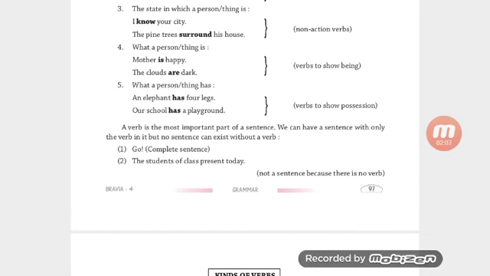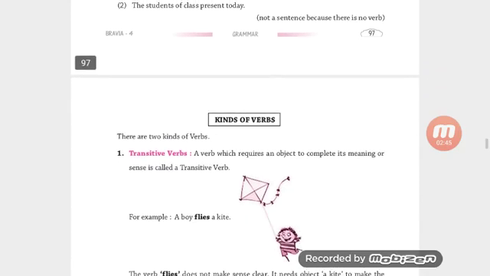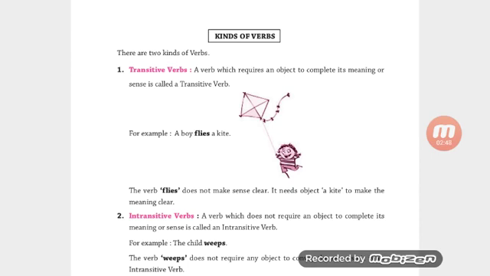A verb is the most important part of a sentence. Without a verb, a sentence cannot be completed. So we can have a sentence with only the verb in it, but no sentence can exist without a verb. Go. Here is a complete sentence. The students of class present today. Not a sentence because there is no verb. So the first sentence is a complete sentence because there is a verb, and in the next sentence there is no verb, so it is an incomplete sentence.